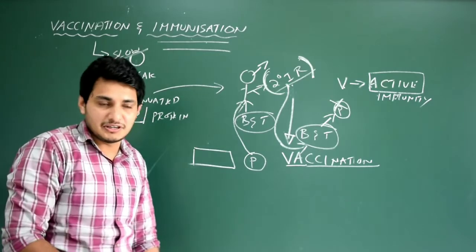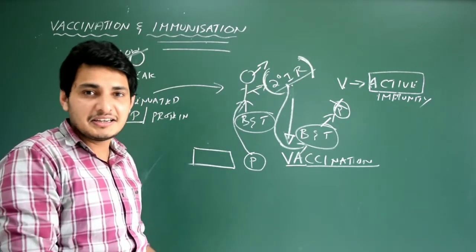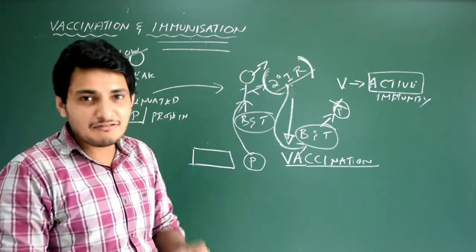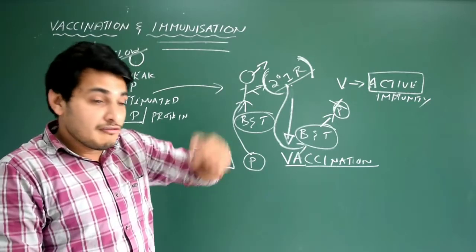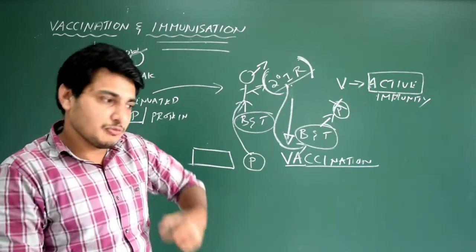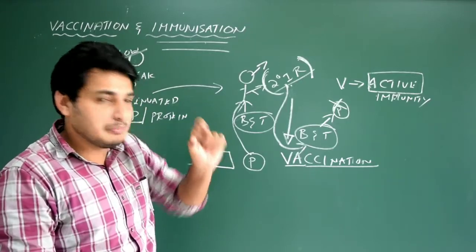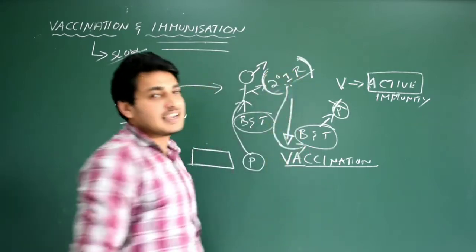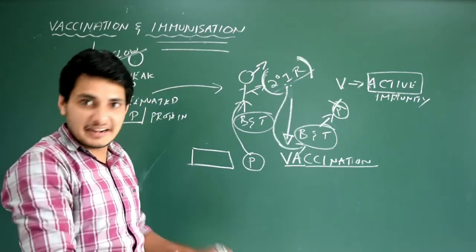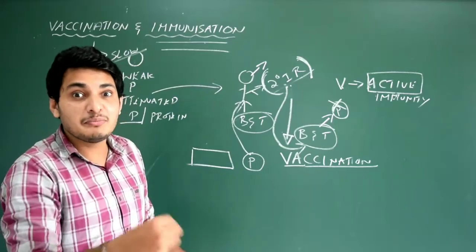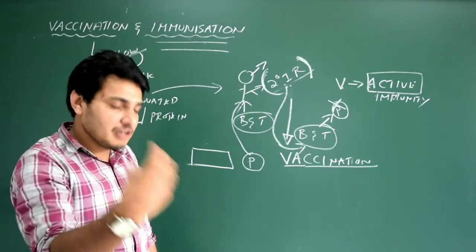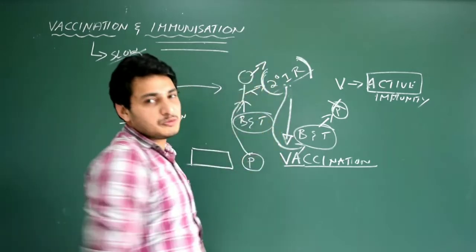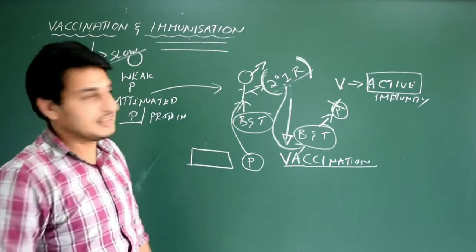Yes, I had explained about it. You are not going to get polio because you have already taken the polio vaccine. Got it? That means in your body you have got the particles of that polio virus, and for those particles we have already produced the B and T lymphocytes. That means our active immunity is in this stage, the secondary immune response. So they are ready now for the real infection by the polio virus. Even if the polio virus enters our body, obviously it cannot stay because the secondary immune response is ready to neutralize it. That's it.